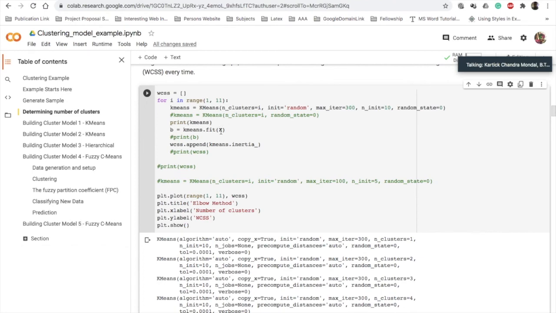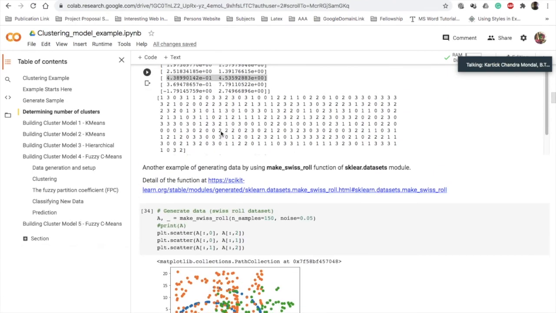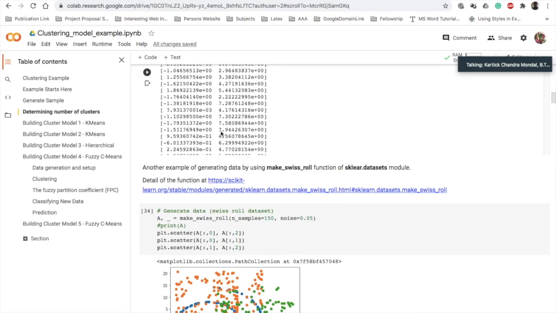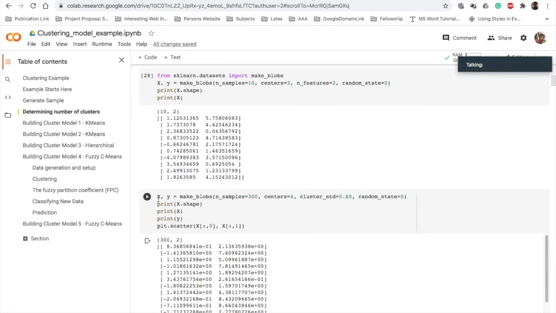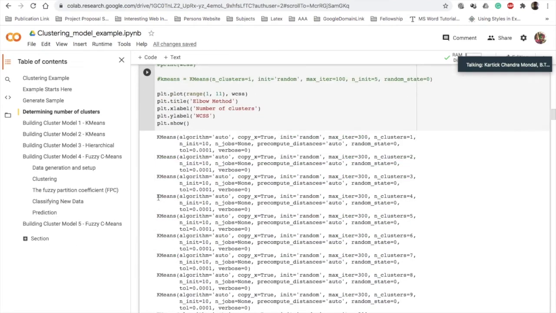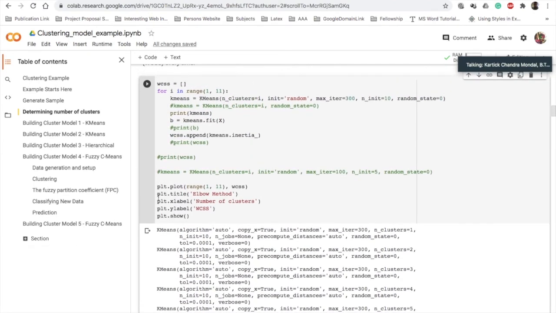So the next thing is this B. Now you have the data set X. What is X? X is this 300 by 2 data set. I have X as the data set and Y as the labels. I need to use this data set to run the algorithm, to fit the algorithm. Fit tests how well the algorithm fits the data set.